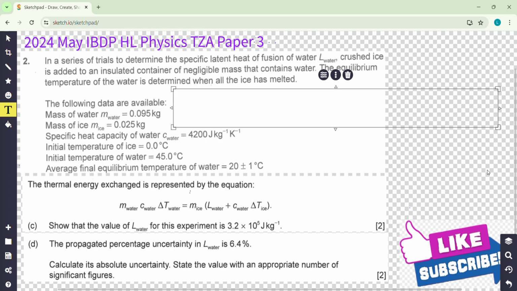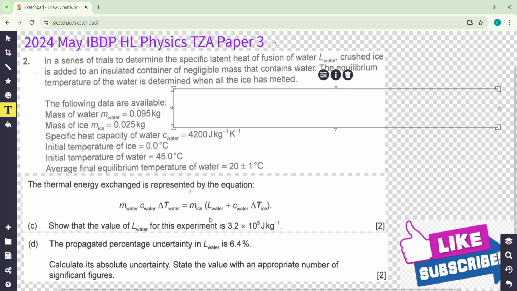We continue our journey on paper 3, question 2c. Okay, so look at the question. Show that the value of L water, the specific latent heat of fusion of water, is 3.2 times 10 to the power 5. Okay, so it's a calculation question. So they give us the answer already, so make sure you can get it.